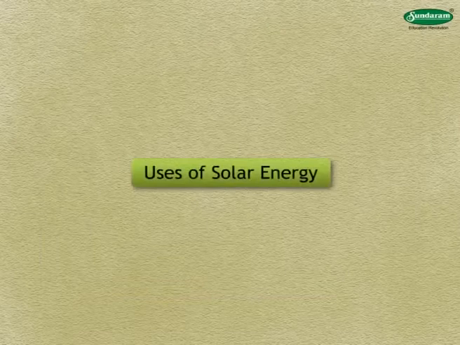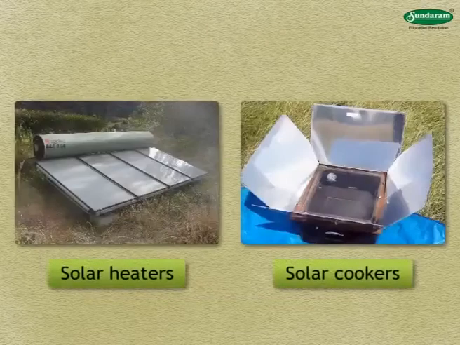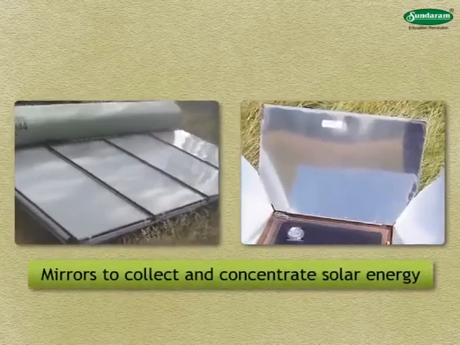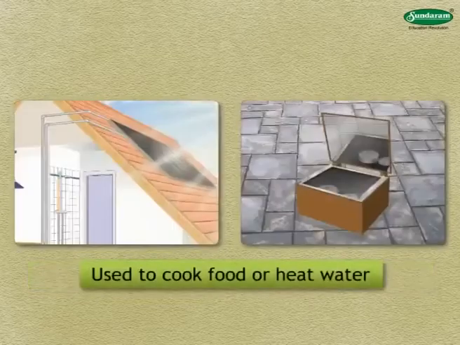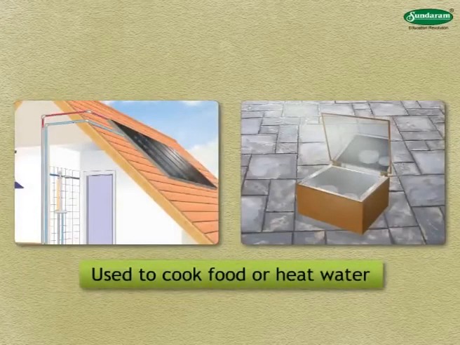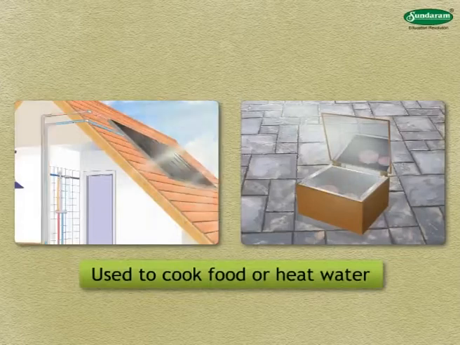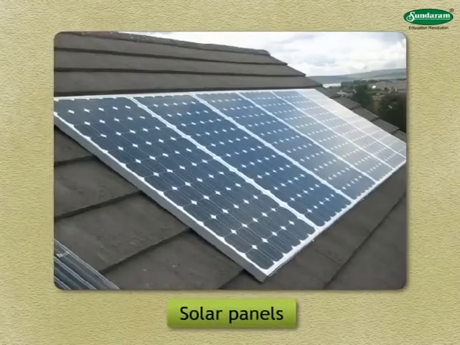Uses of solar energy. Nowadays, solar heaters and solar cookers are available, which consist of mirrors to collect and concentrate solar energy so that it can be used to cook food or heat water, etc. You all must have seen solar panels on top of the buildings to store solar energy, which can be used for heating.